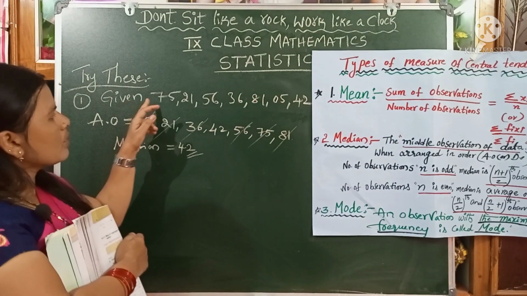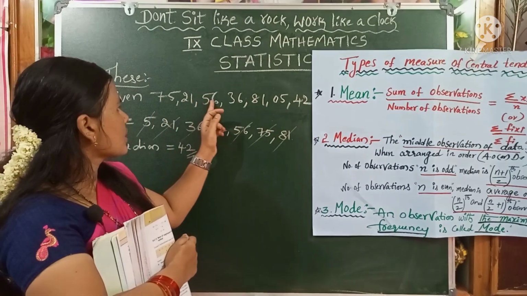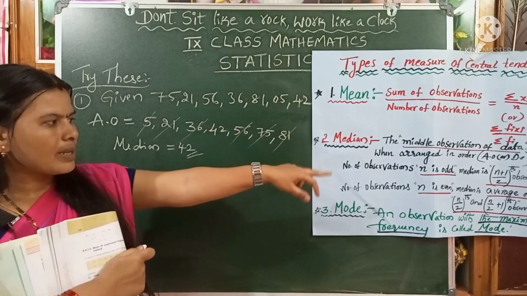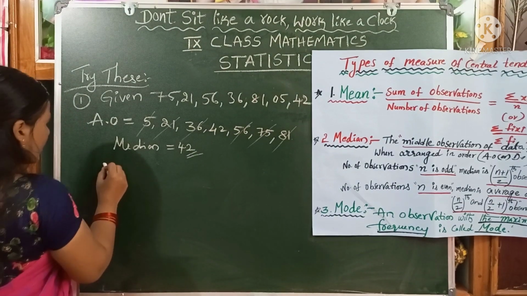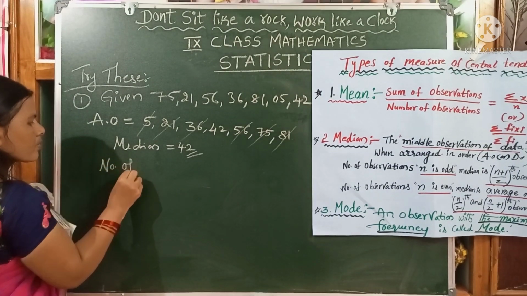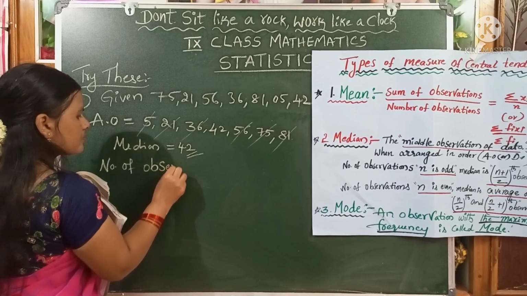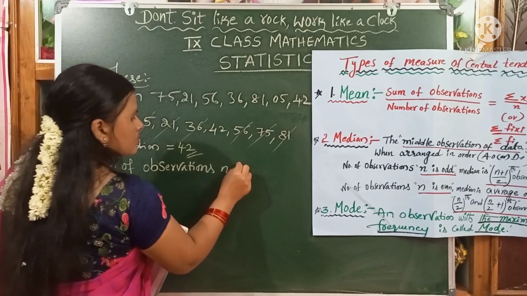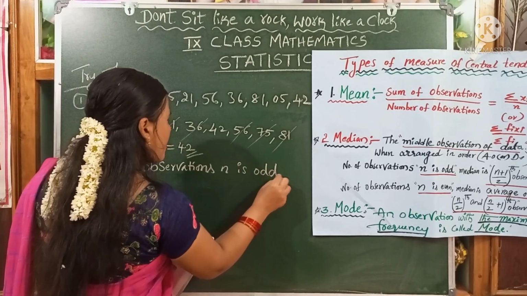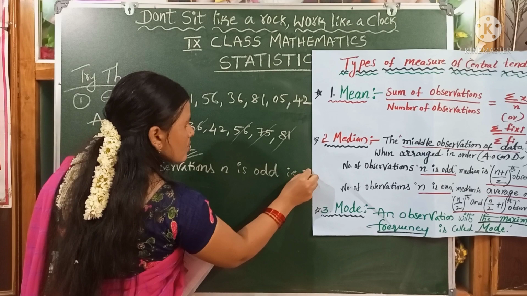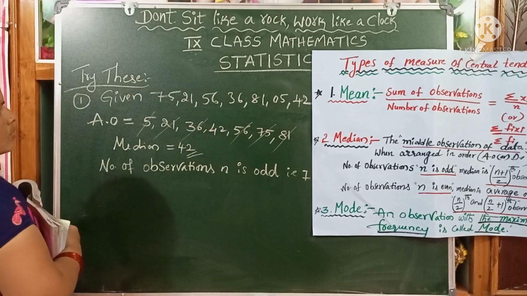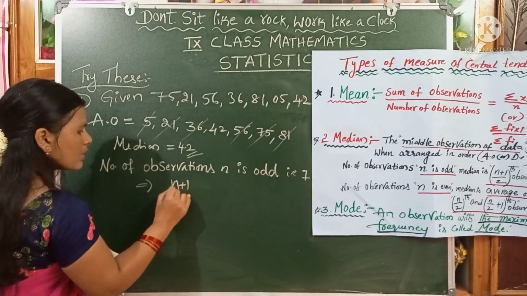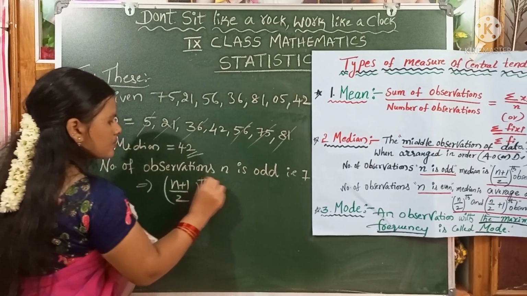Dear children, what is the number of observations here? 1, 2, 3, 4, 5, 6, 7. That is odd. So we have to use the formula (n plus 1) by 2th observation. Now we can write down the number of observations n is odd, that is 7. Dear children, now we can use the formula, that is (n plus 1) by 2th observation.